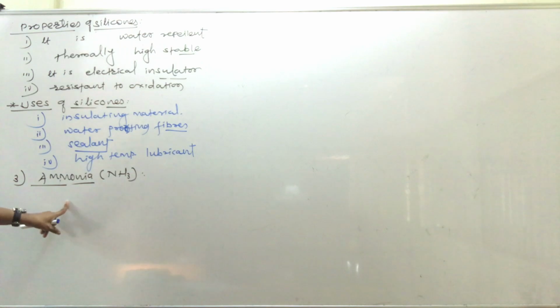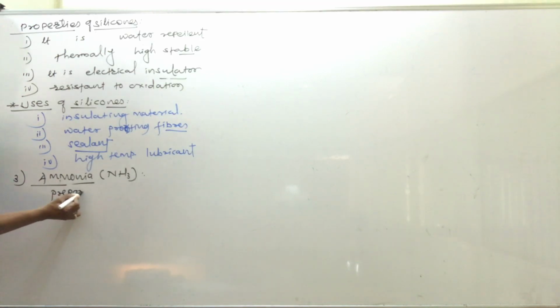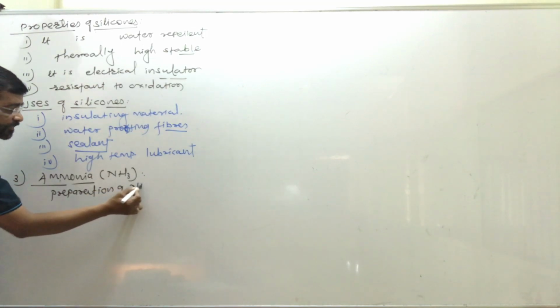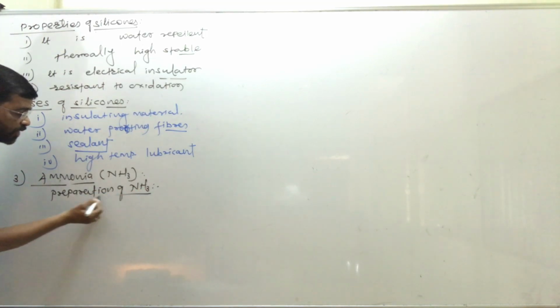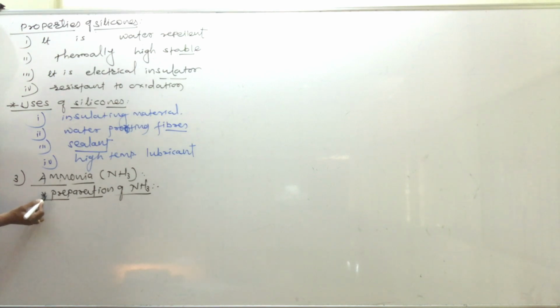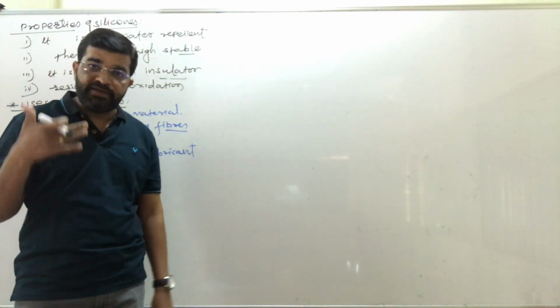First of all, the reactions used to prepare ammonia, that is, the preparation of ammonia. On a small scale in the laboratory, ammonia is prepared from different compounds.